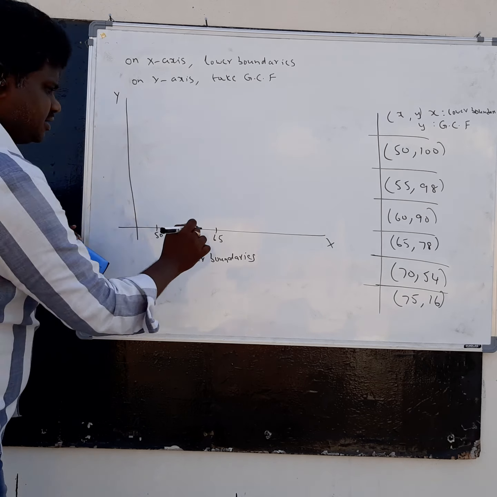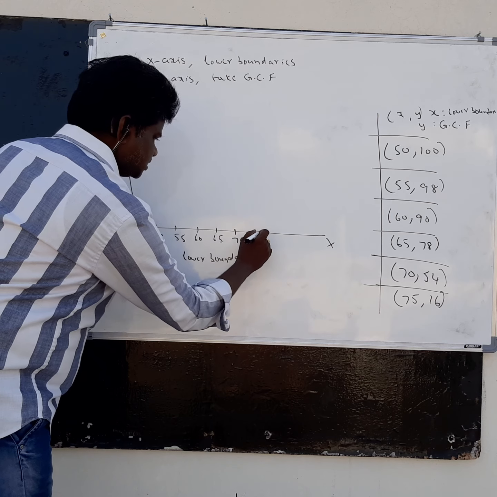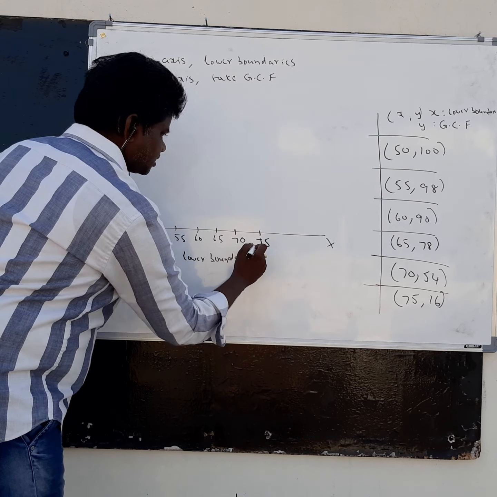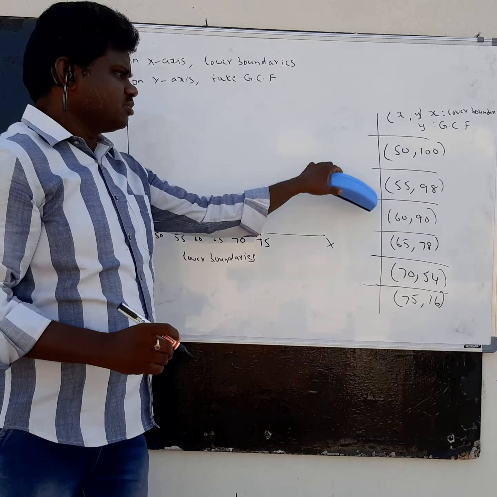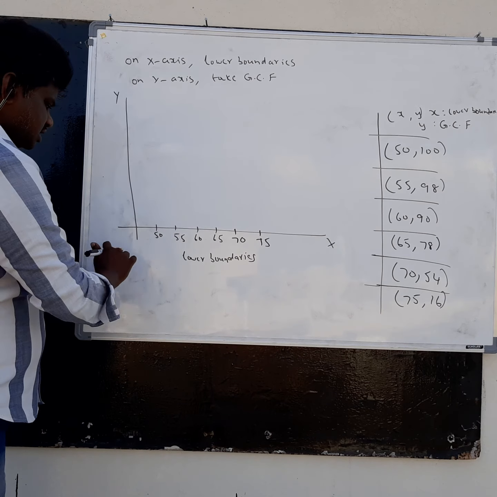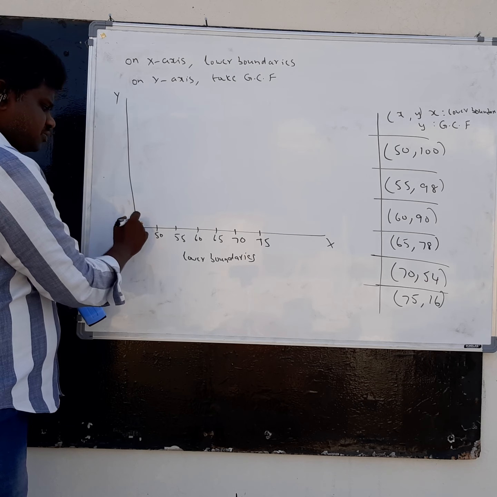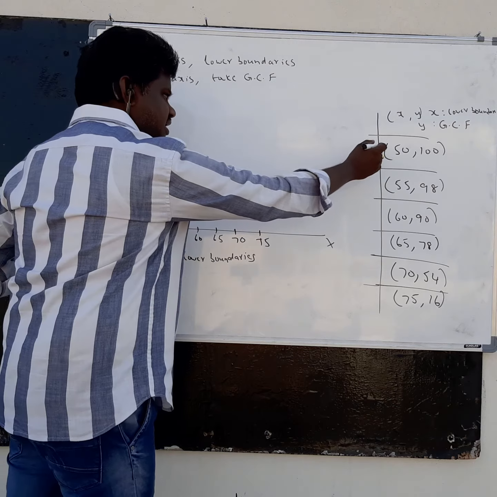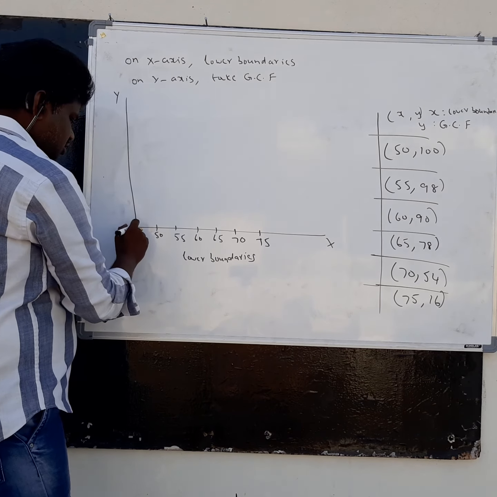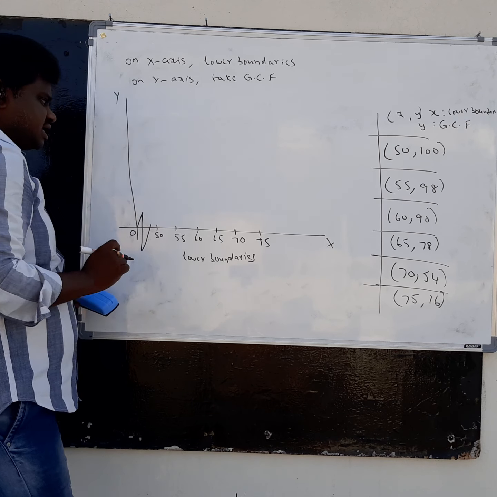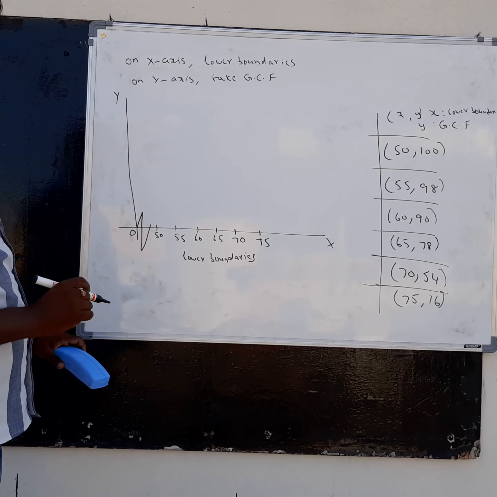So 65, 70, 75 you have to take. On the x-axis you have to take the lower boundary. But the lower boundary in general is 0. After 0 will come 5, but you are going directly to 50. That means, as I already told you, you have to place a kink here. So on the x-axis, lower boundaries.